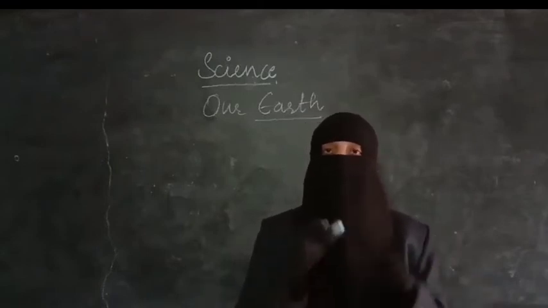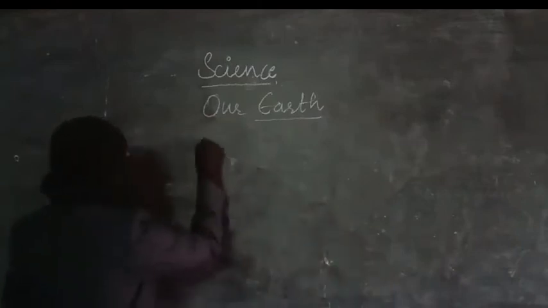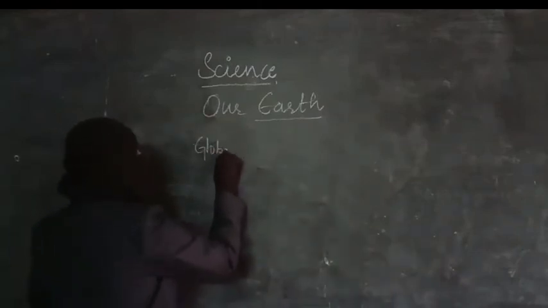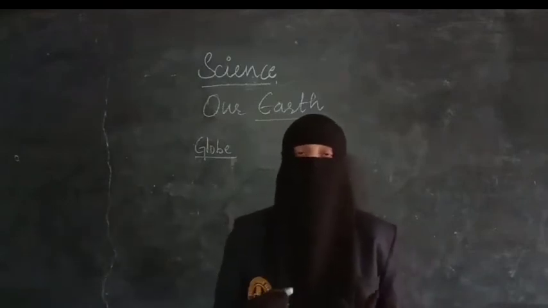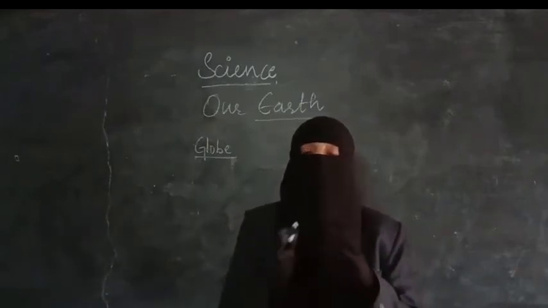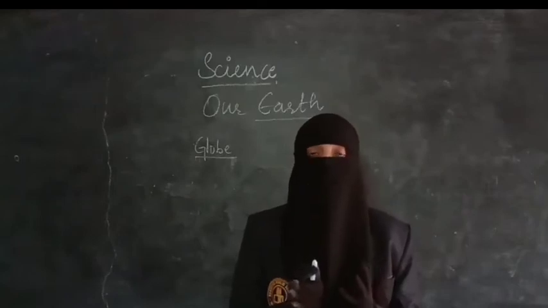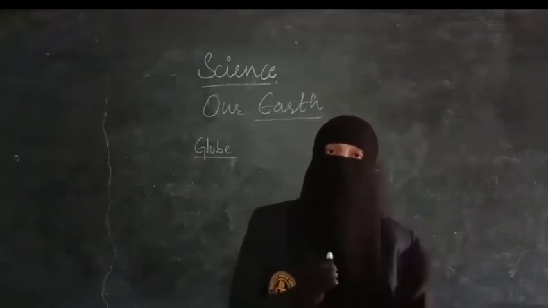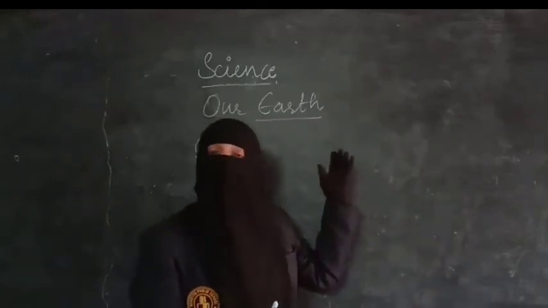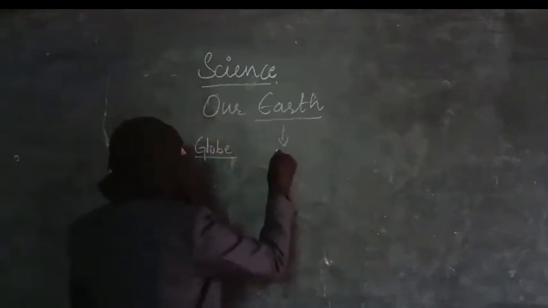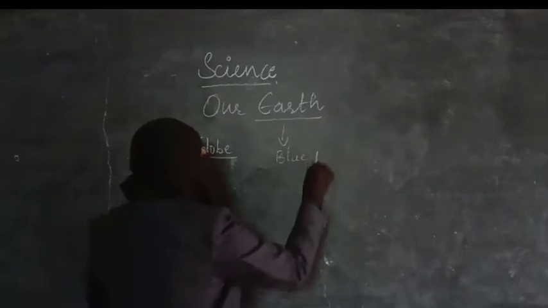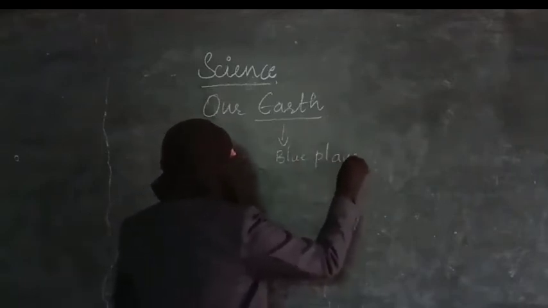We have one model of Earth which is called a globe. Globe is a model of Earth. If you see the globe, it looks bluish in color, more bluish in color, because it is nothing but the model of the Earth. That's why Earth is also called the blue planet.